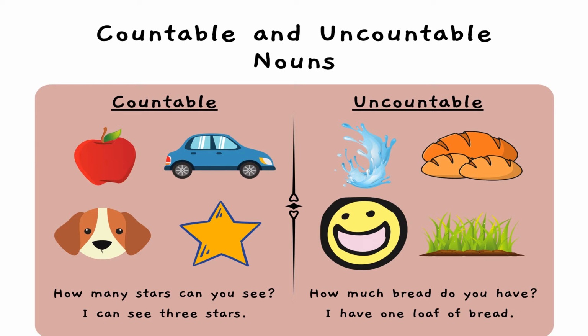Let's start with examples. Countable nouns. For example, when I say, how many stars can you see? I can see 3 stars, okay? And when I say, how much bread do you have? I have 1 loaf of bread. So, a countable noun is something that I can count, but an uncountable noun is something that I cannot count.